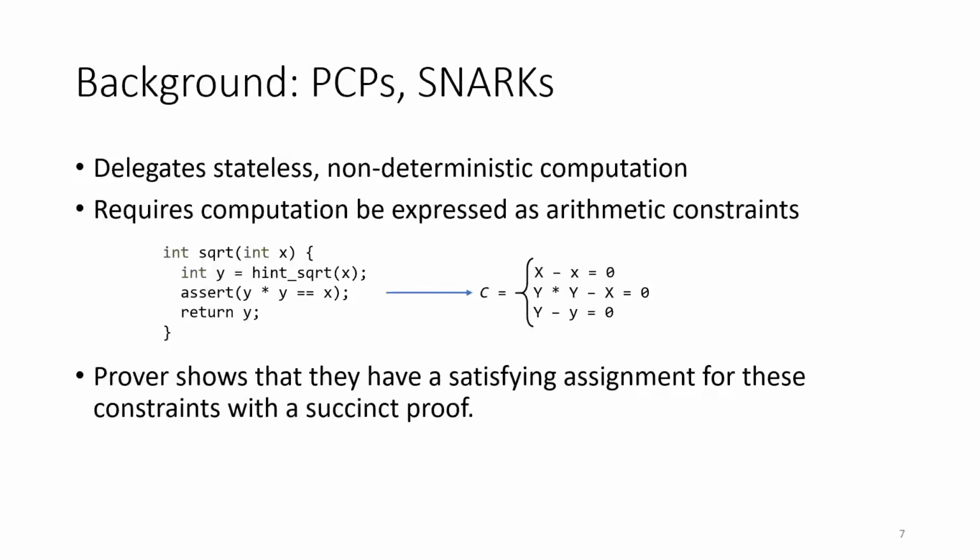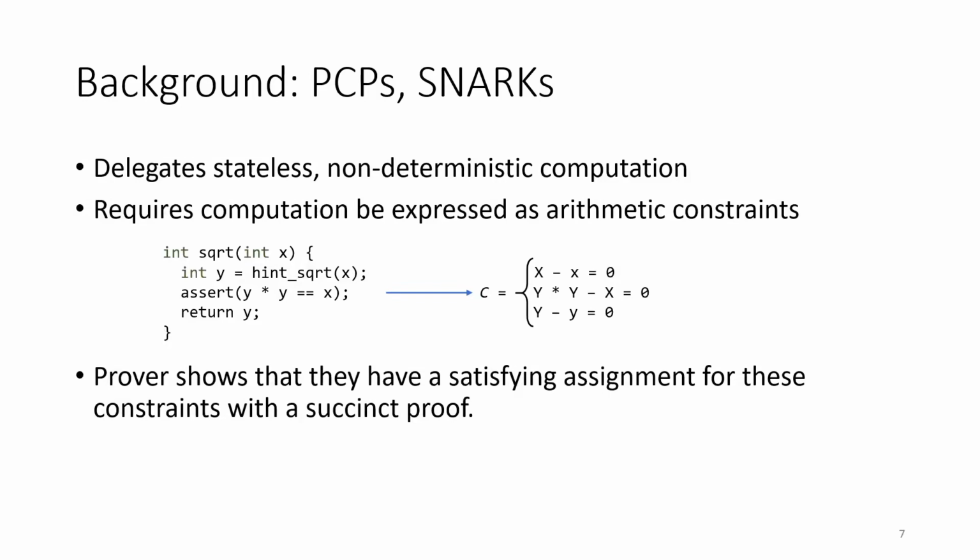Firstly, we're going to discuss probabilistically checkable proofs, or more accurately, their SNARK descendants. These allow for the delegation of stateless, non-deterministic computations. This means there's some program which is shared between the prover and the verifier. The verifier knows the inputs and outputs of this program, whilst the prover is going to choose some additional hints that are used internally to the program. For example, here we have a square root function. The prover is actually going to supply the square root as a hint, and the function is just checking that the square of the alleged square root is what it's supposed to be.